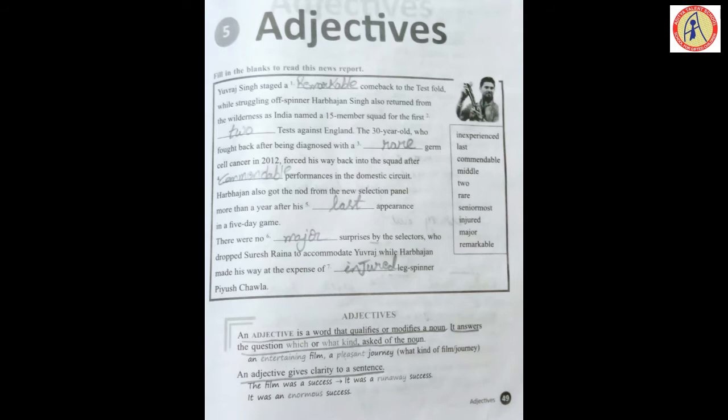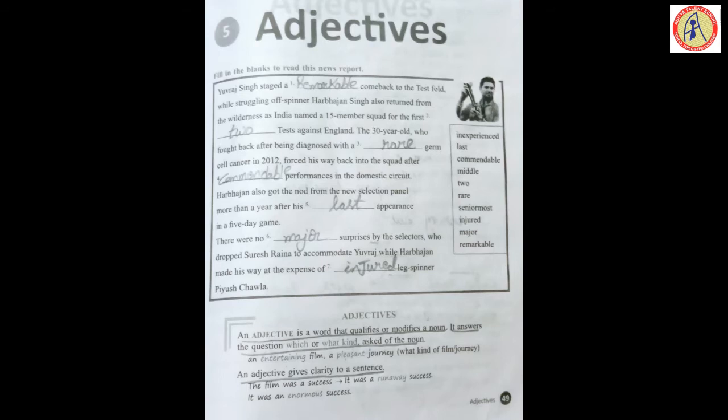The first point is so clear. An adjective is a word that qualifies or modifies a noun. It answers the question which or what kind asked of the noun. Very important, please underline. It answers the question which or what kind asked of the noun. An entertaining film.